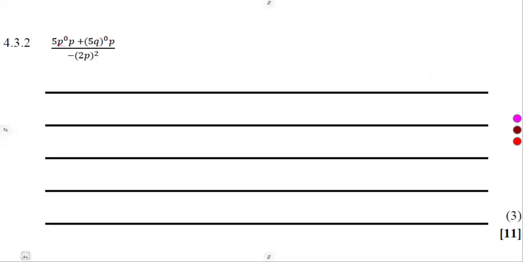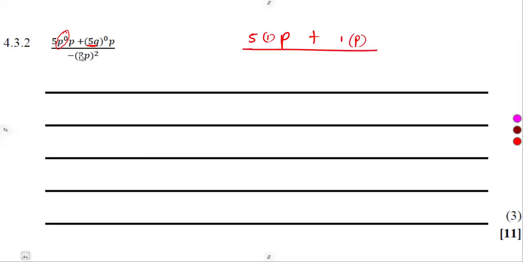5p to the exponent of 0 times p, all right? Remember, any number to the exponent of 0 is what? Is 1. So it is just like 5 times 1 times p plus every number to the exponent of 0. So it's just like 1 times p. That is what it means.